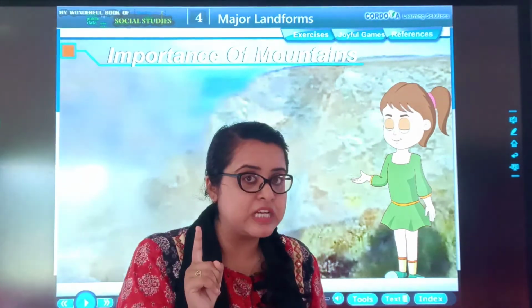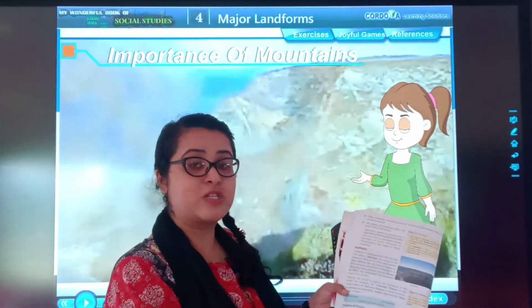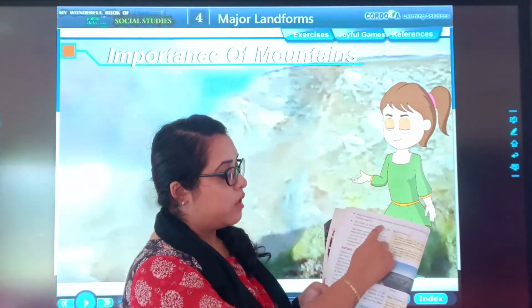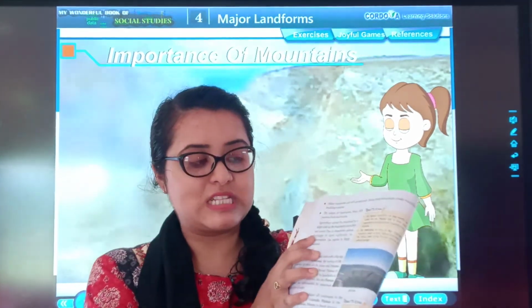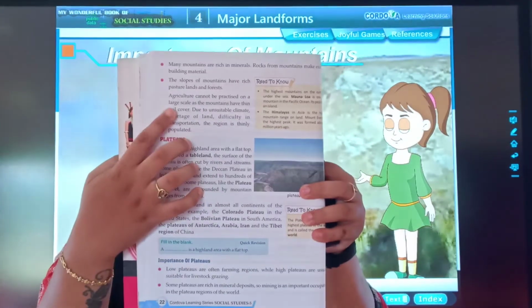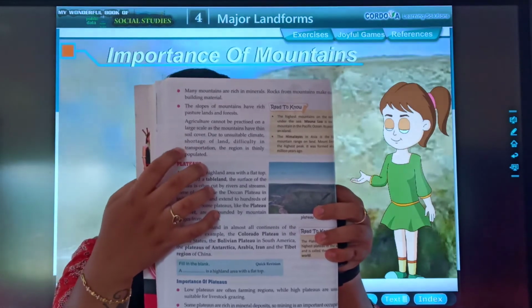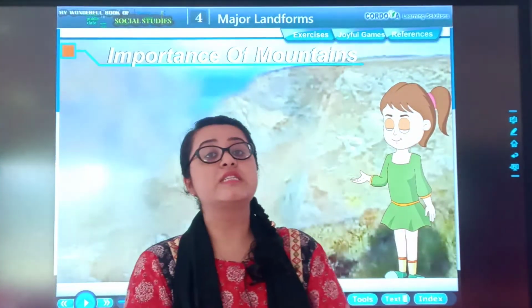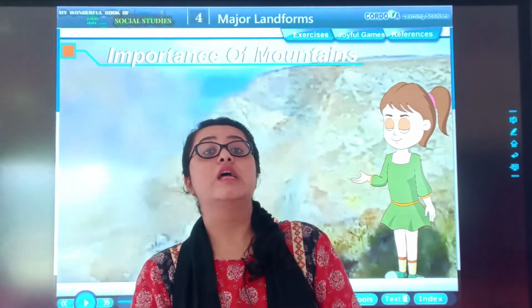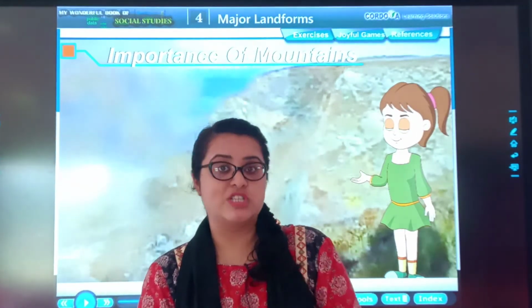You should remember these points. These points are on page number 22. After these 2 points, weak to no के बाजू में you can see these 4 lines. These 4 lines are very important, you need to mark these 4 lines. Understood? These are the reasons why there is thin population in the mountain area.